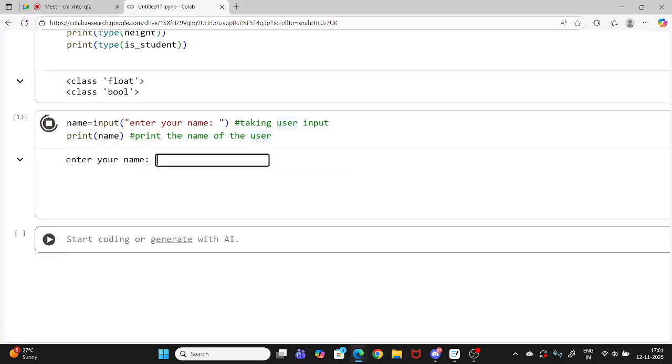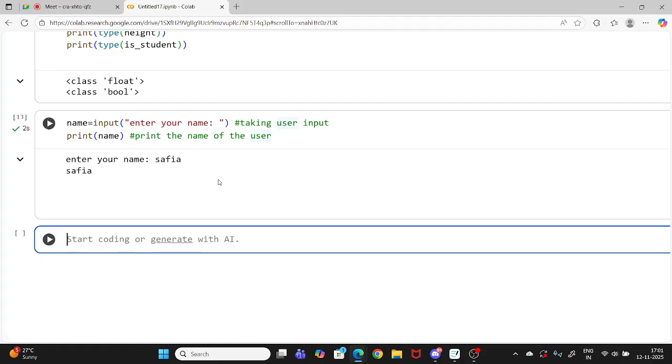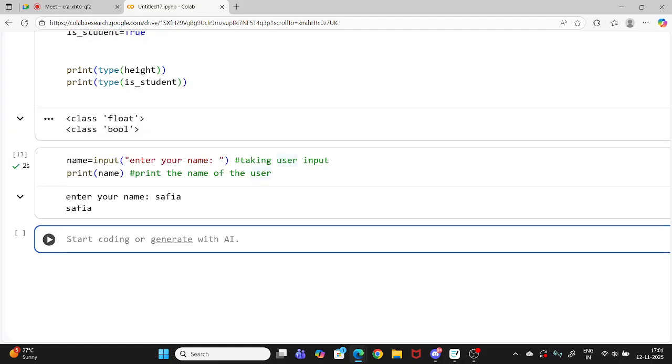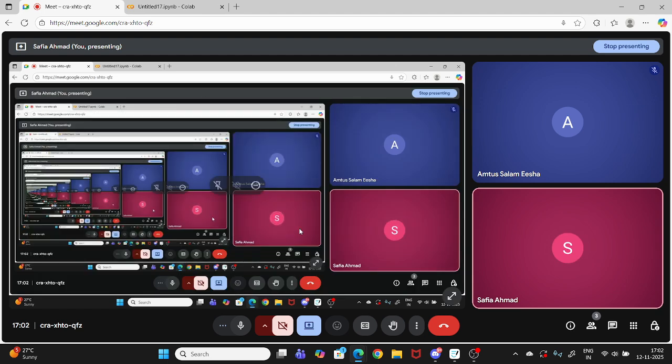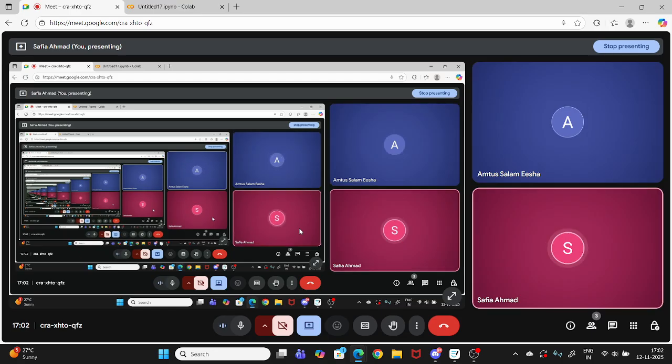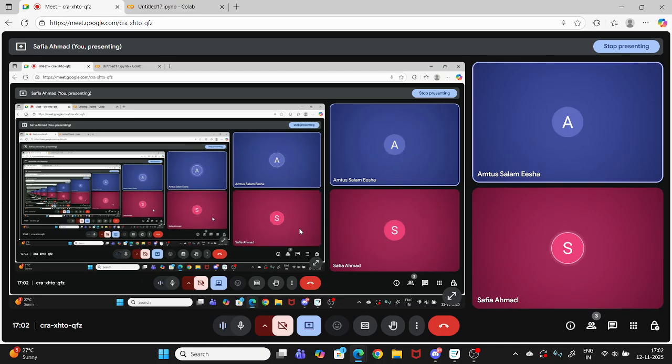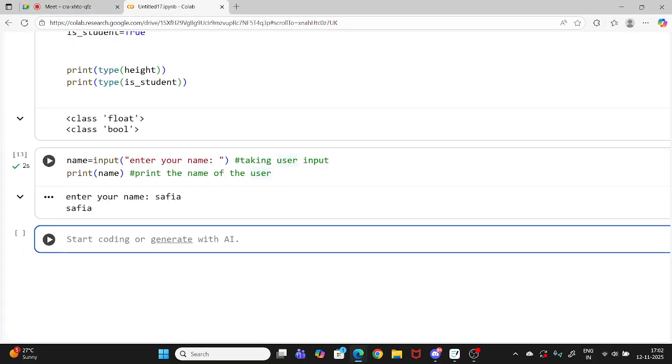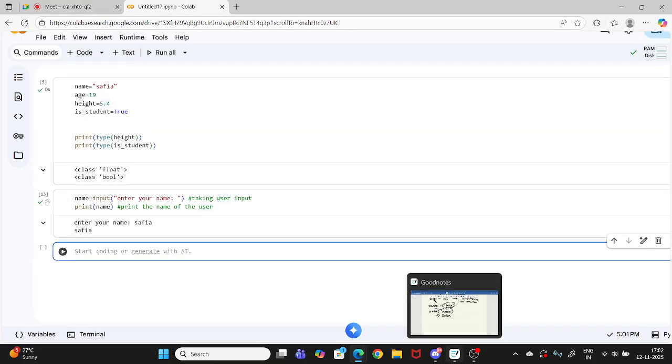So if I enter any name, it will print here. Did you understand this at least? Did you understand the input and output part? Okay, let's move on. Just write it if you want, or you can write from my notes. I will send it later.